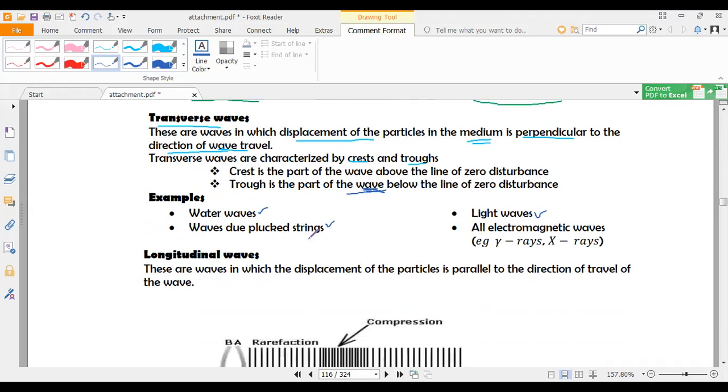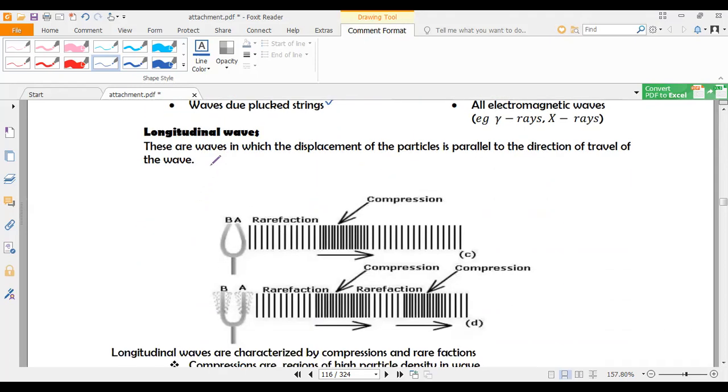So if you look at longitudinal waves, they are waves in which the displacement of the particles is parallel to the direction of travel of the wave. Meaning that the particles will be displaced in the same direction in which the wave is traveling. So for example, if you look at this diagram, waves which show this kind of motion are what you call longitudinal waves.